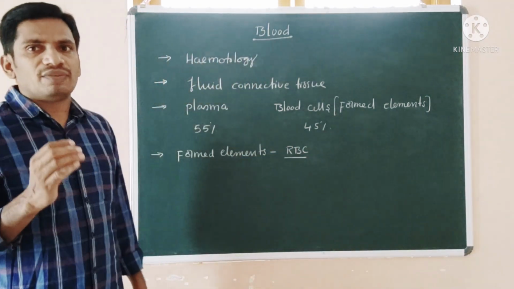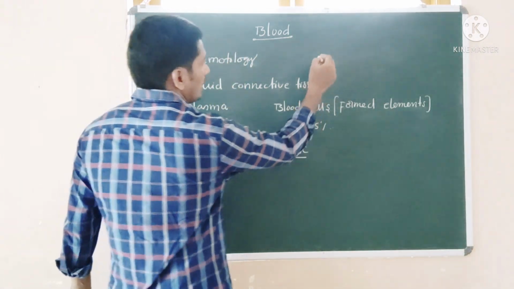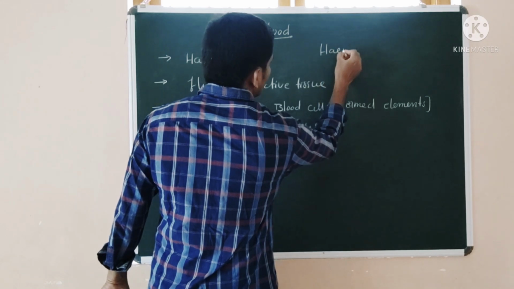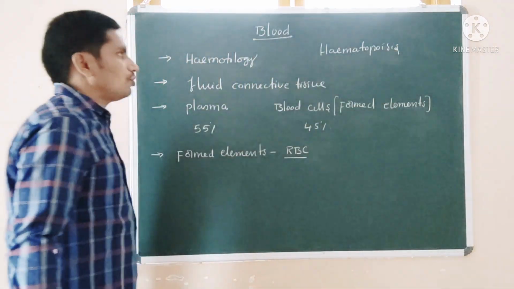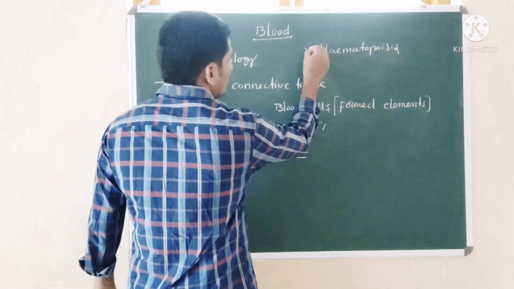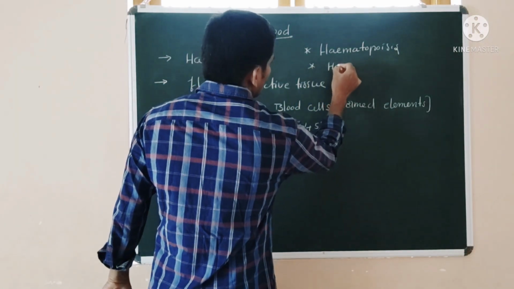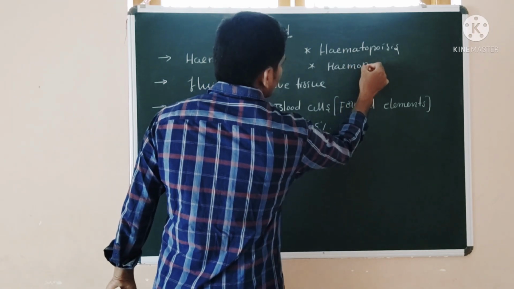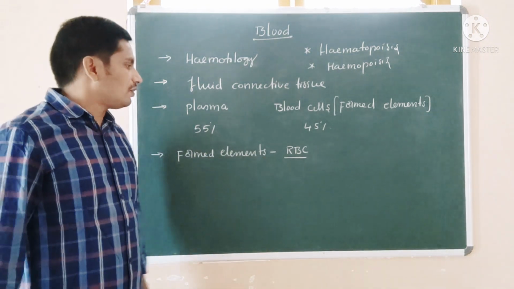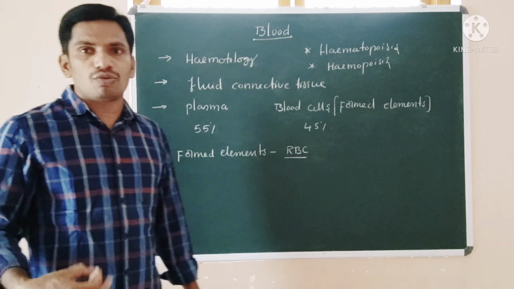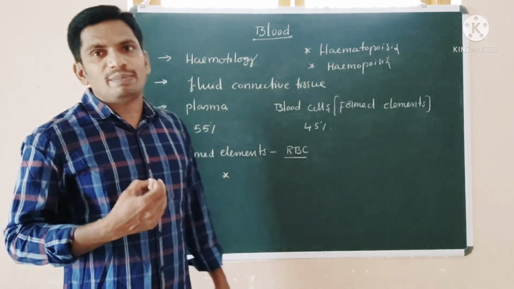Generally, you know the formation of blood cells is known as hematopoiesis. Formation of blood cells is called hemopoiesis or hematopoiesis. Now the formation of red blood cells is called erythropoiesis. That's the formation of RBC in the bone marrow, the red bone marrow in the adult.